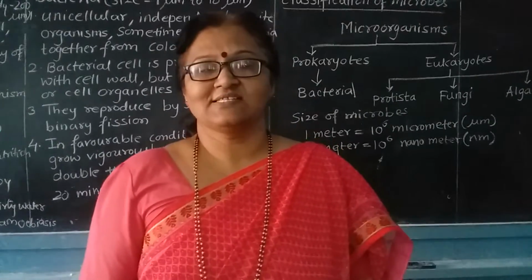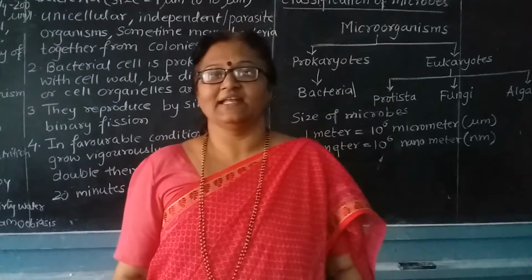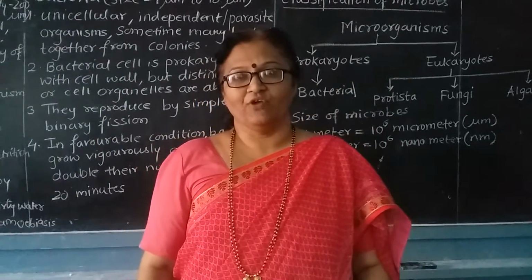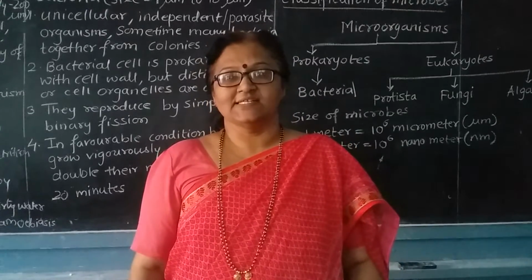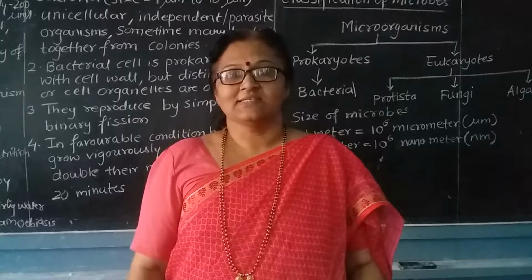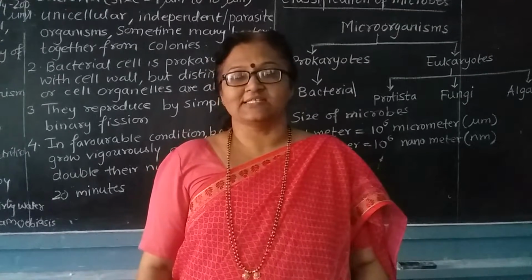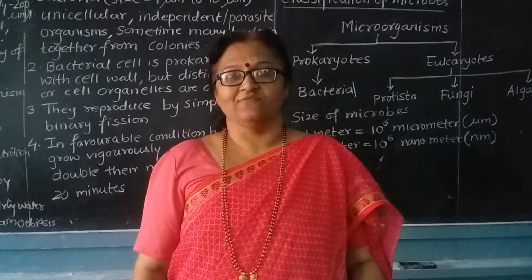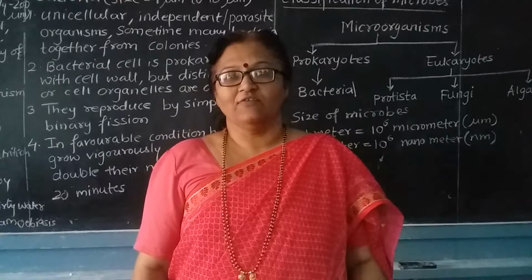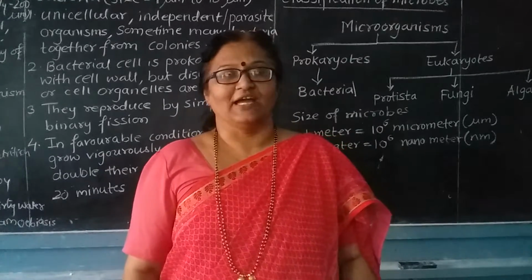Up till now we have studied that Robert Harding Whittaker has divided the organisms into 5 kingdoms, and those 5 kingdoms were Monera, Protista, fungi, plants and animals. Now, according to that, yesterday we have studied about the Monera, Protista and fungi. Today we are going to see the further classification of that.